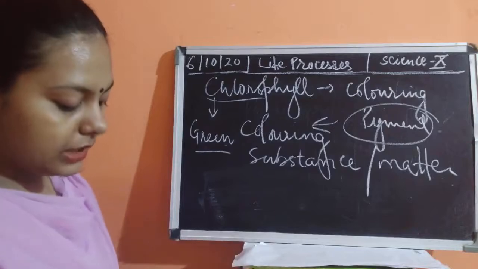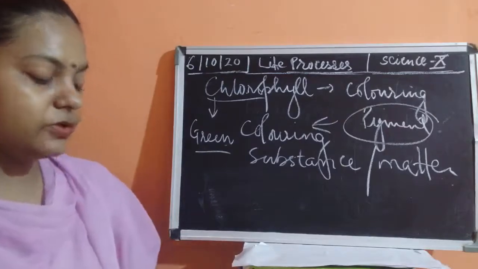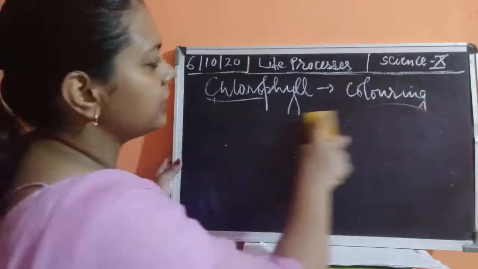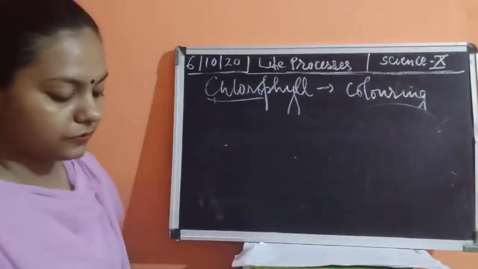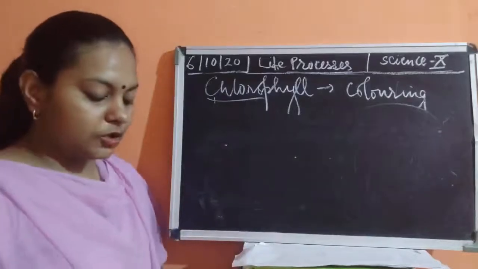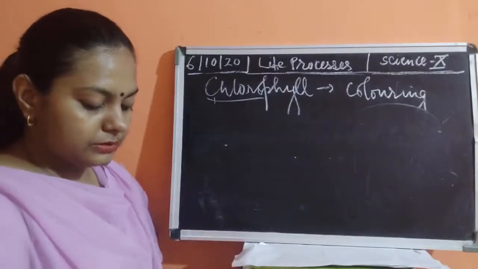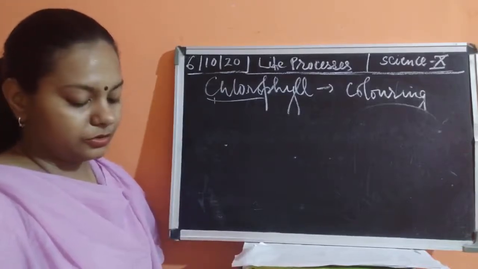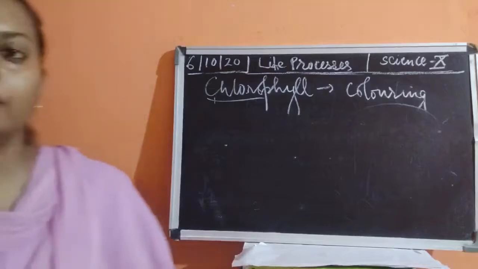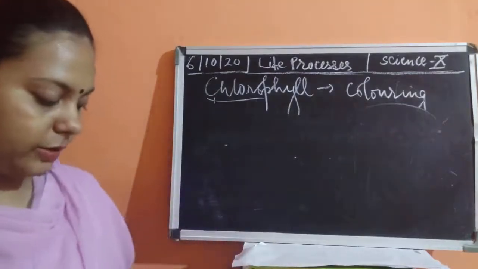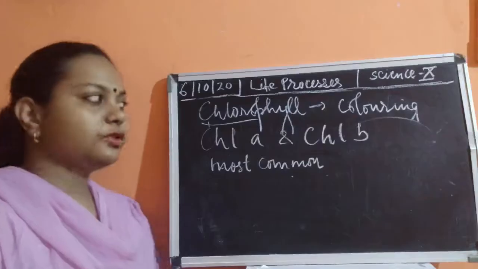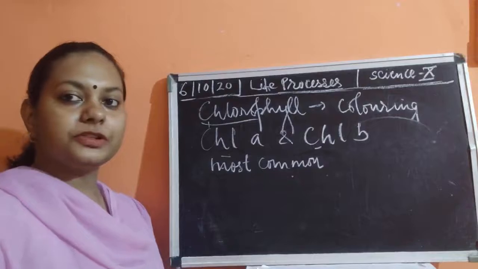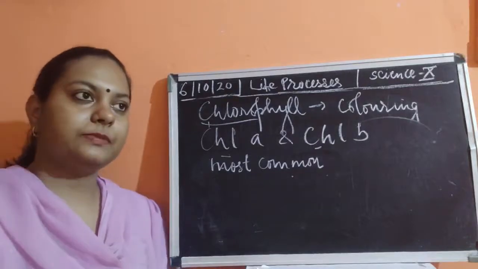Then after that there are different types of chlorophyll. There are chlorophyll A, chlorophyll B, chlorophyll C, D, E and F, and one more type called bacteriochlorophyll, because some bacteria also contain chlorophyll. The most common types, as I discussed, are chlorophyll A and chlorophyll B, and the function of the chlorophyll is to entrap the sun's energy.